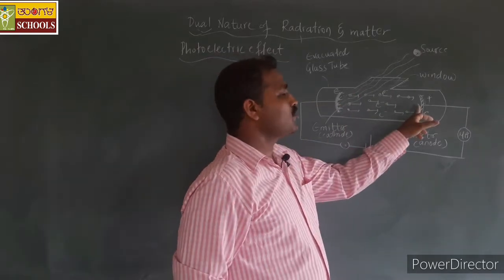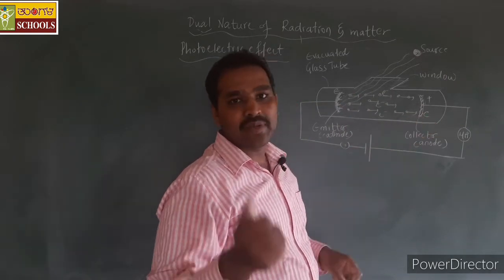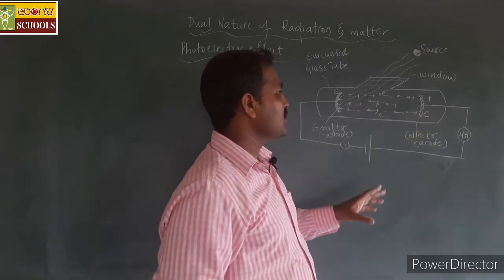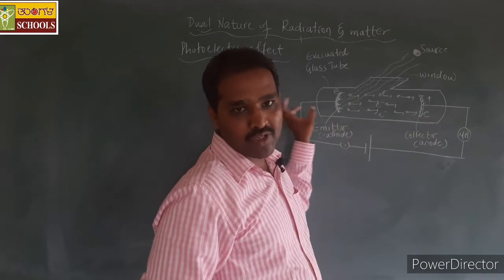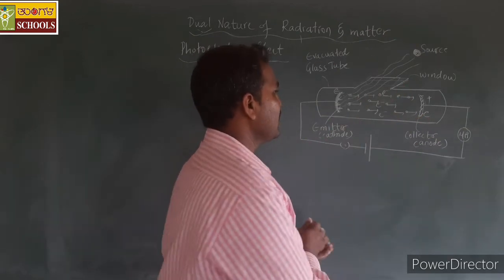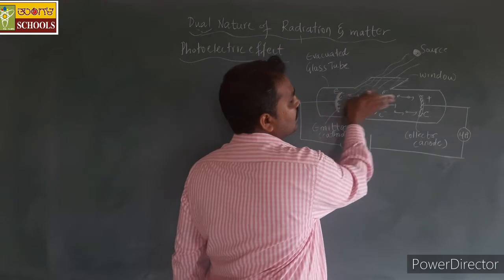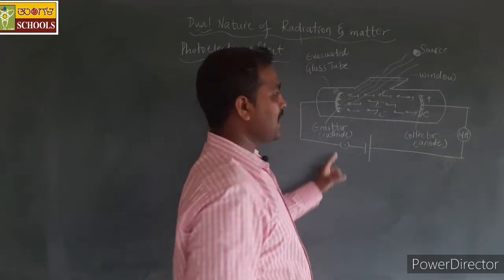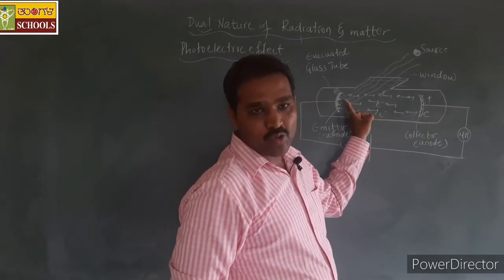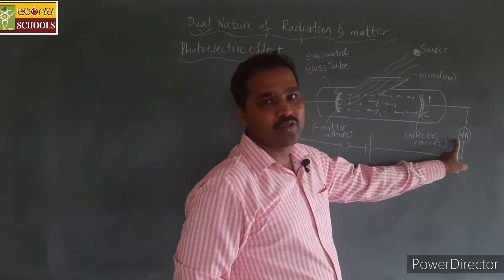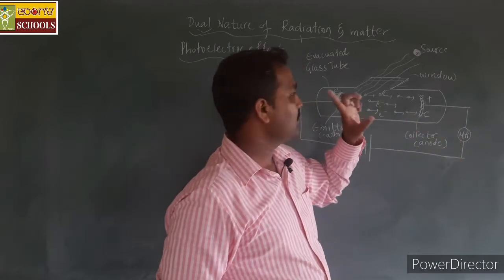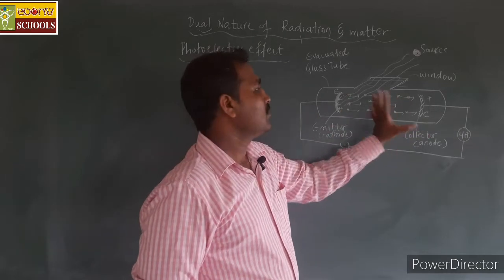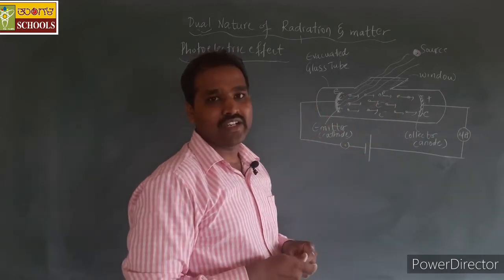How many electrons will move towards the collector plate depends on the potential present on the anode plate. If the potential is more, automatically more electrons get attracted. So electrons will move towards the anode and through the circuit. And the magnitude of the electric current created by the motion of these electrons is measured using a microammeter. This is how the photocurrent is produced with the help of the photoelectric effect.